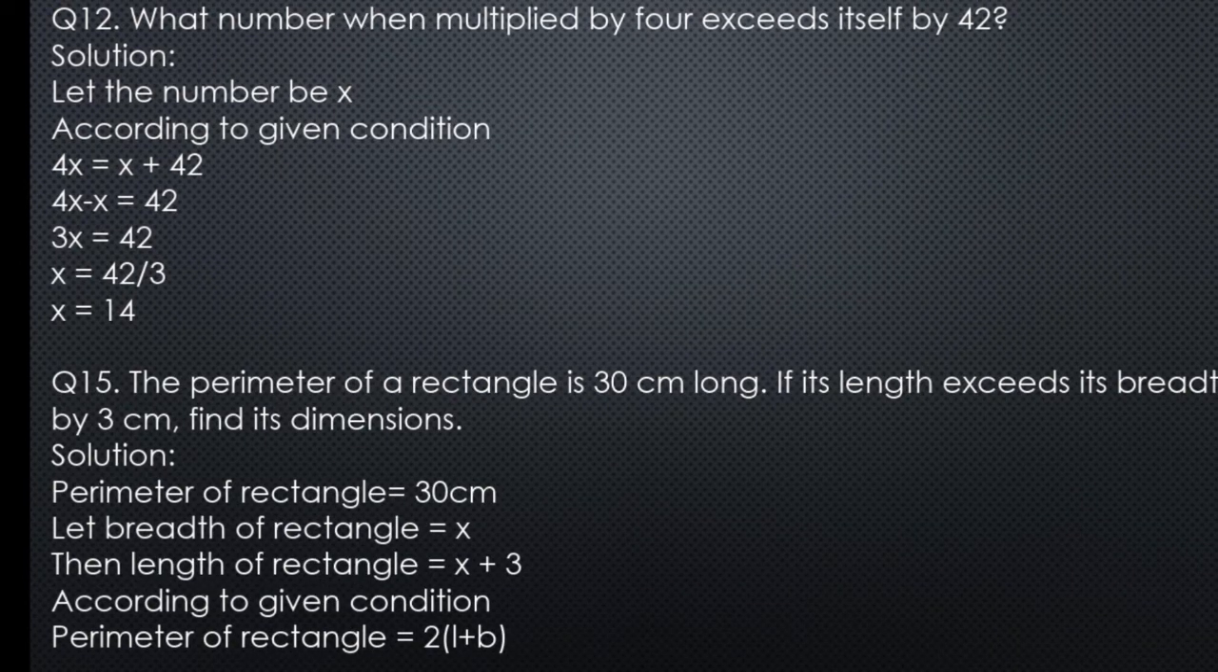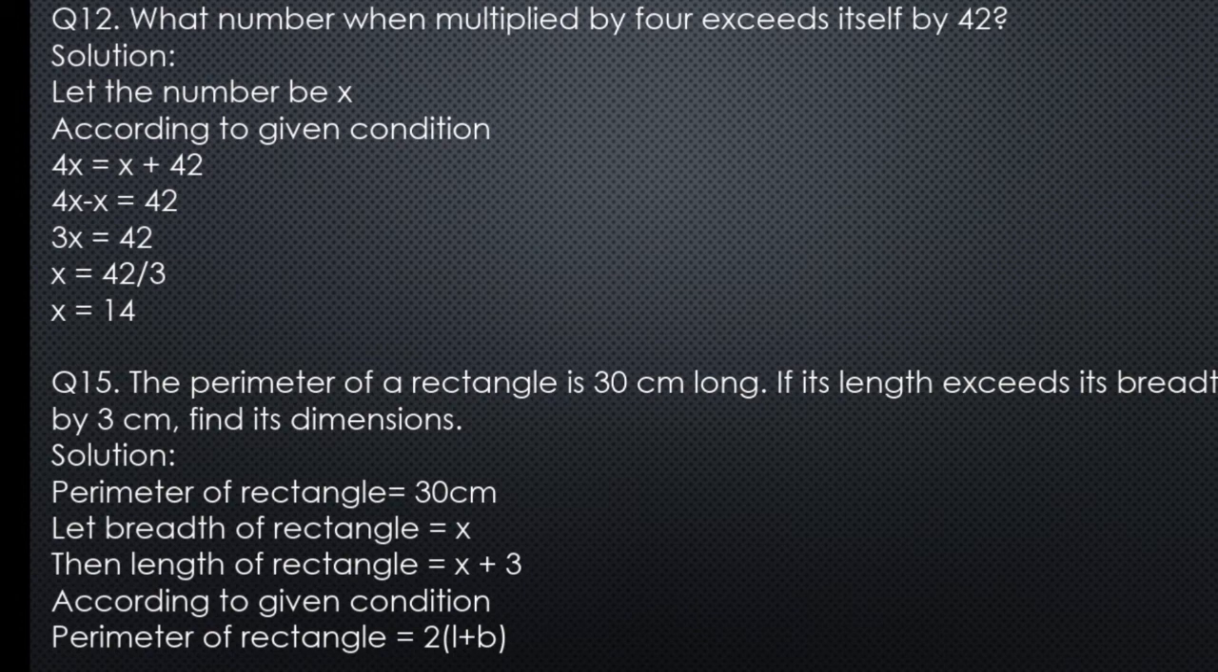Now question number 15 is, the perimeter of a rectangle is 30 cm long. If its length exceeds its breadth by 3 cm, find its dimensions. We have the formula of perimeter. Basically we are going to apply this later in this question, but first we have to find the data. Perimeter of a rectangle is given, which is 30 cm, and we have to suppose that the breadth of rectangle is x, because the length of rectangle depends on breadth, so we have to suppose the value of breadth first, okay. That's why I have written let breadth of rectangle equals to x.